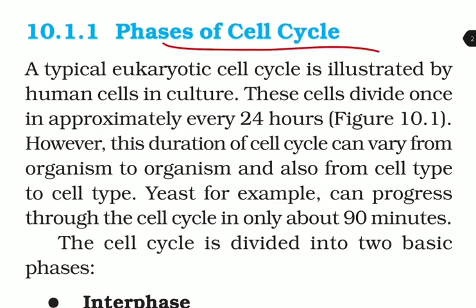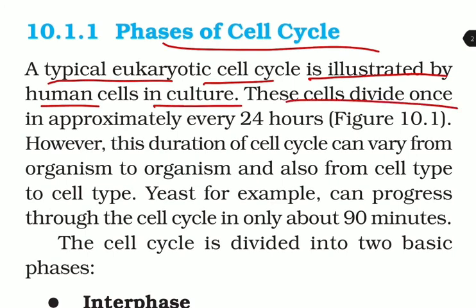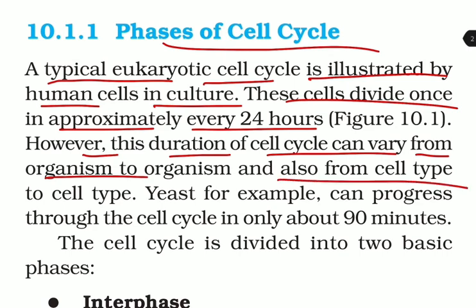Phases of cell cycle. A typical eukaryotic cell cycle is illustrated by human cells in culture. These cells divide once in approximately every 24 hours. However, this duration of cell cycle can vary from organism to organism and also from cell type to cell type. Yeast, for example, can progress through the cell cycle in only about 90 minutes.